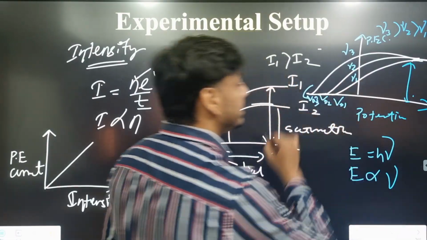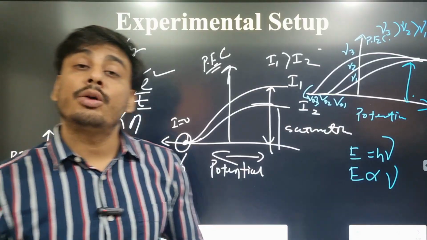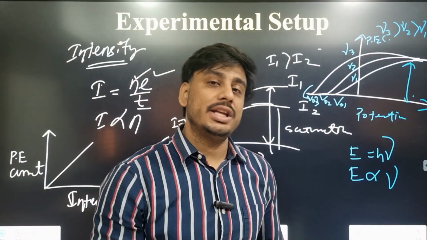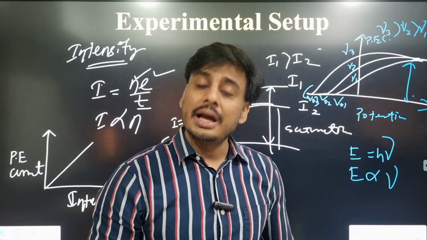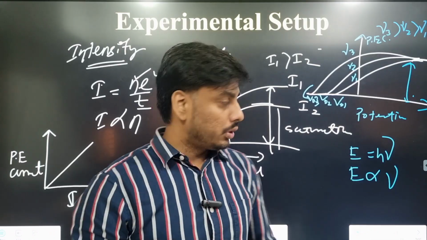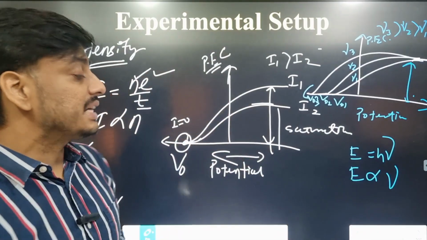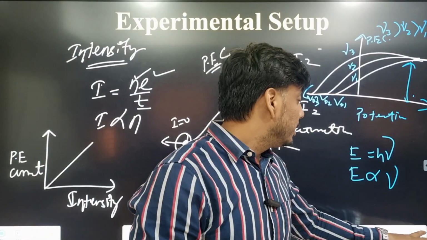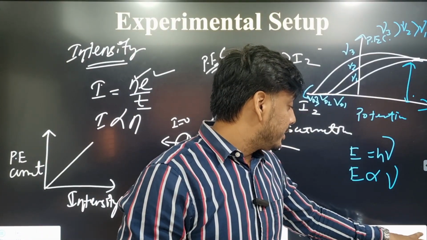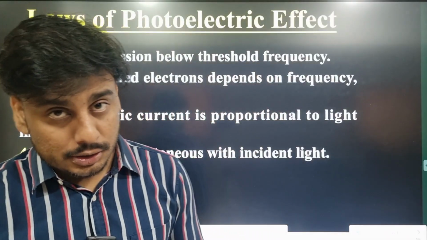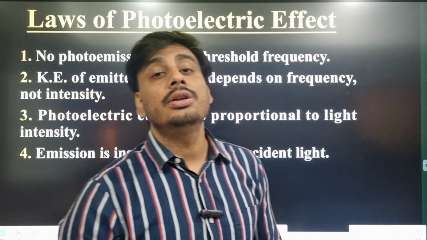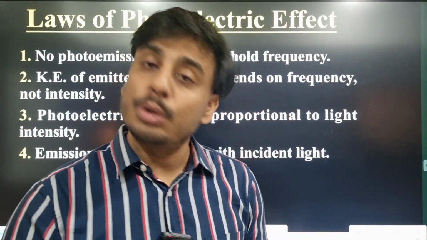Stopping potential also increases. So always remember, the frequency of external radiation, that means external light, controls the maximum kinetic energy as well as the stopping potential. So the results of all these experiments are known as the laws of photoelectric effect. So what are the laws then?